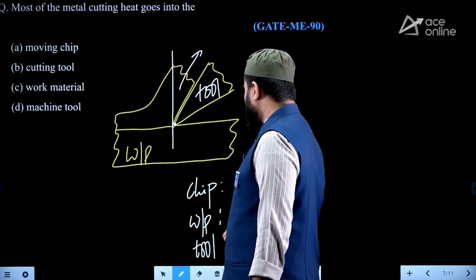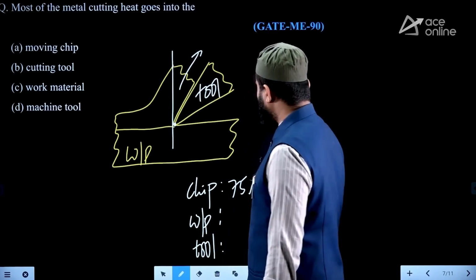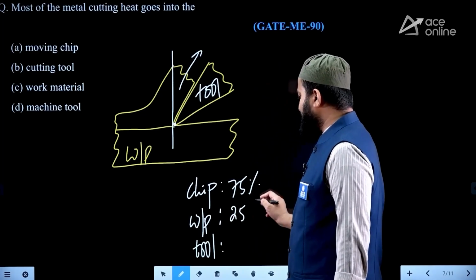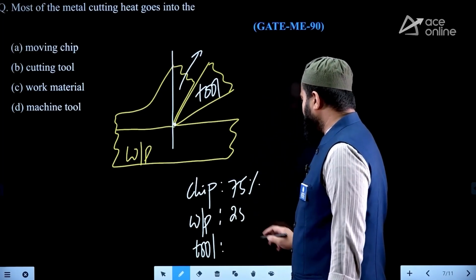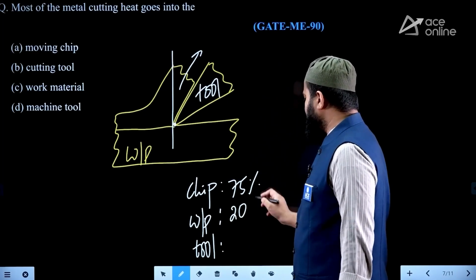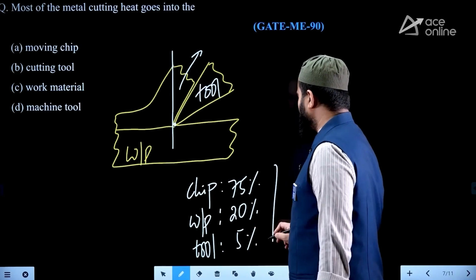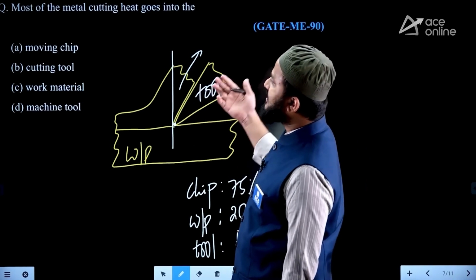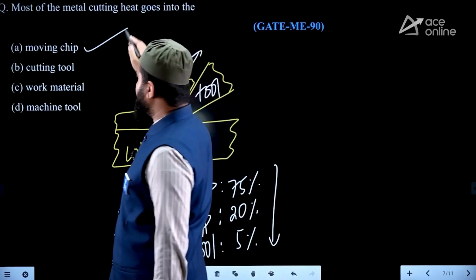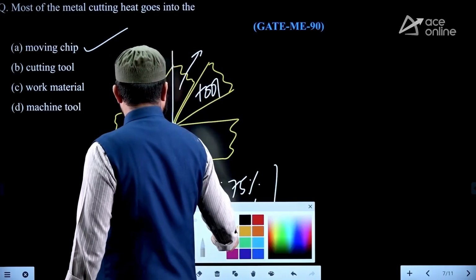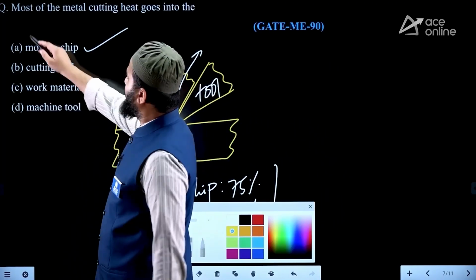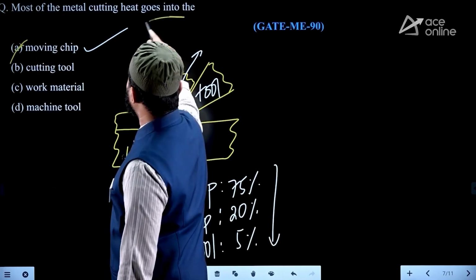You can even write a percentage sequence: 75% of the total heat is carried by the chip, the remaining 20% is carried by the workpiece and 5% of the heat is carried by the tool. This is the decreasing order. So you can say that the moving chip is carrying most of the metal cutting heat.